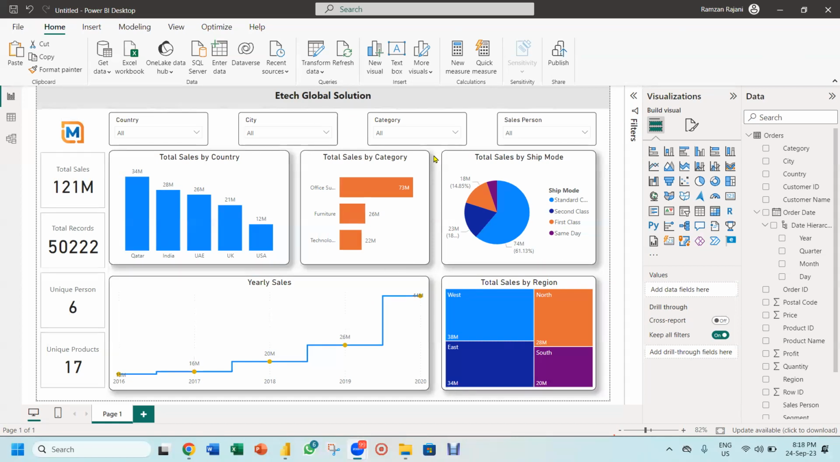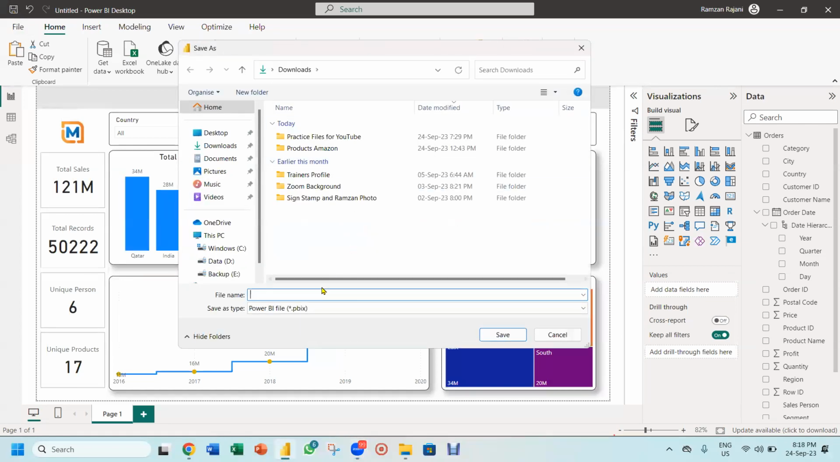Now, if you want more visuals, you can insert one more page over here and you can add more visuals. Then you can go here and you can save this file. So I go here and I am saving this file. When you save an Excel file, it creates the extension XLSX. When you save a Power BI file, it saves the extension PBIX. So over here, I will say, for example, eTech report.